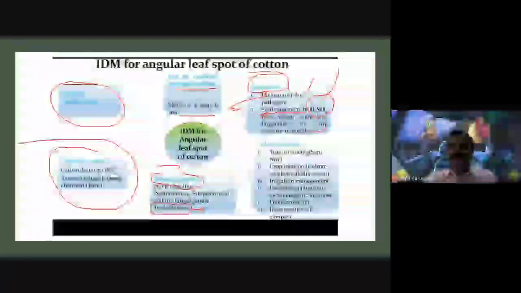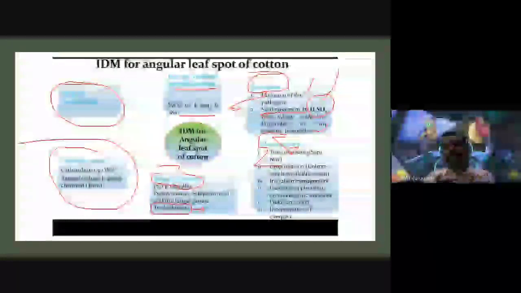At the same time, cultural practices are also very important. What cultural practices are we going to apply? At the time of sowing, in the September to November months, we use these methods. We must also apply crop rotation in the same land.